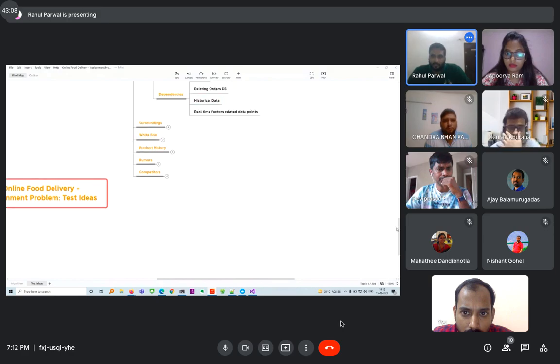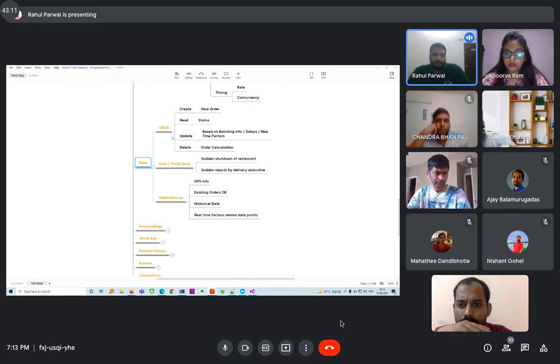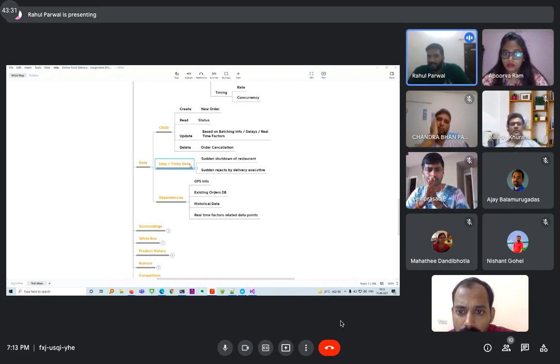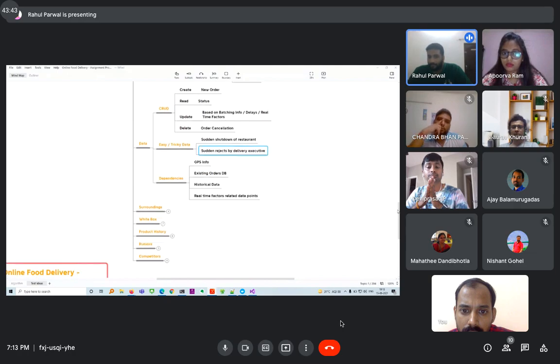Next is the data. In data, we will try CRUD. So it would be: create a new order, read the status of the order and of the delivery executive, update based on the batching info, delays or real-time factors, and delete. For example, there is an order cancellation, so the order gets deleted. So this is CRUD that we have to test. Then easy or tricky data. For example, a sudden shutdown of a restaurant, which is not planned, but actually happens. How to handle that? Or sudden rejections by a delivery executive, or by multiple delivery executives. That's something we have to test: what will happen if this starts happening.